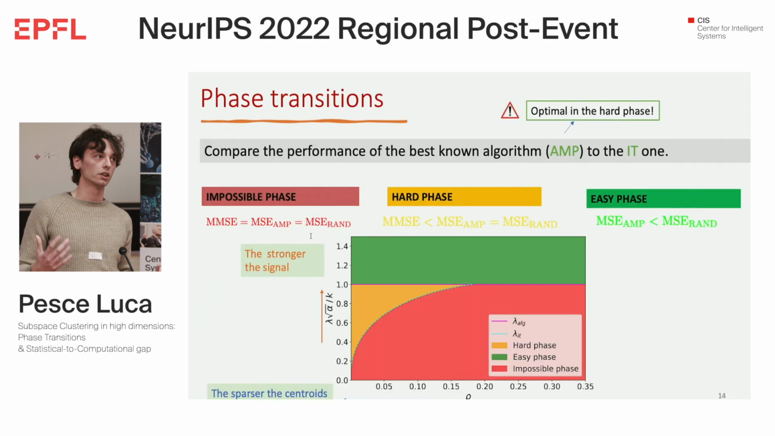We answer this by comparing the best-known algorithm for this task, which is a tailored approximate message passing, AMP in the following, with information theoretic performance. Comparing the two, I can define reconstruction phases: an impossible phase in which it is statistically impossible to retrieve the subspace, an easy phase in which it is algorithmically easy to retrieve the subspace, and a hard phase in which it is statistically possible, but algorithmically not. We summarize this in what we call the phase diagram.